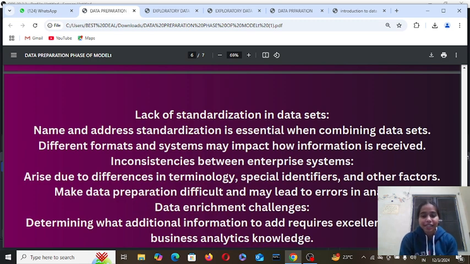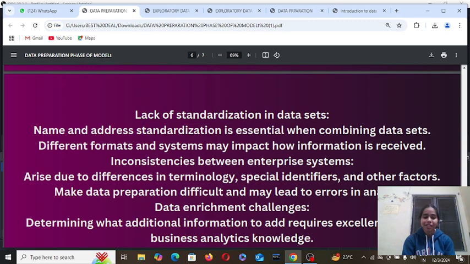Lack of standardization in data sets. Name and address standardization is essential when combining data sets. Names and addresses must be standardized when data sets are initially combined. Different formats and systems may impact how information is received. Inconsistency between enterprise systems arises due to differences in terminology, spatial identifiers and other factors. This makes data preparation difficult and may lead to errors in analysis.